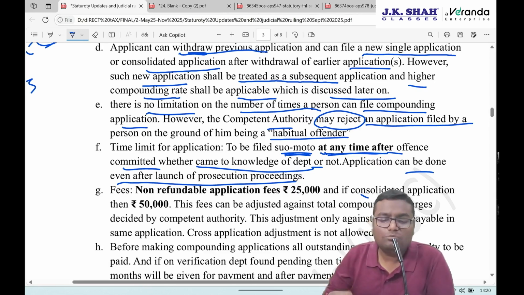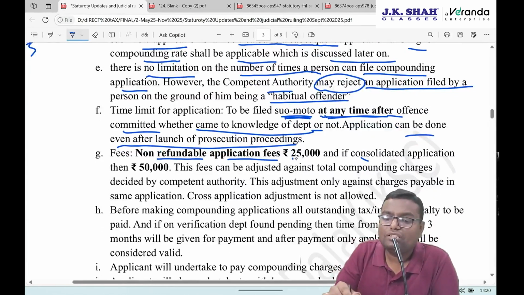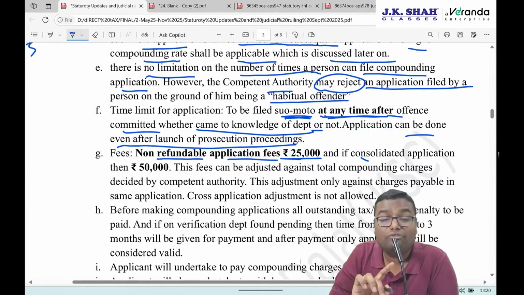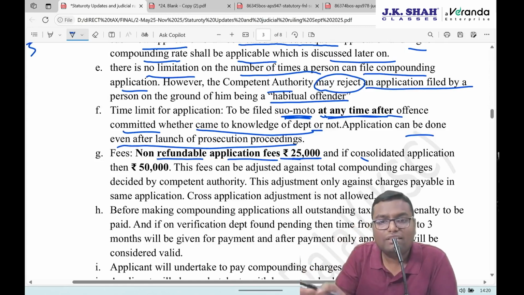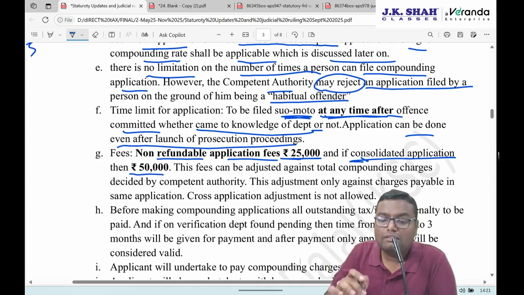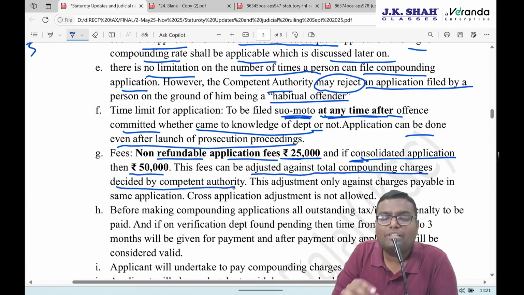How much fees do you have to pay? A non-refundable application fee of 25,000. Refund will never be given. Even if your application is rejected, this fee will stay with the income tax department. This is the non-refundable 25,000 rupees of fees. And if you file a consolidated application, then 50,000 will be the fees. This fee can be adjusted against total compounding charges decided by the competent authority.